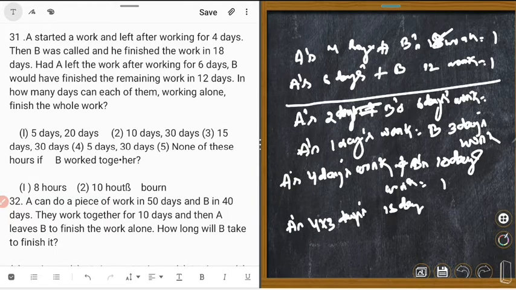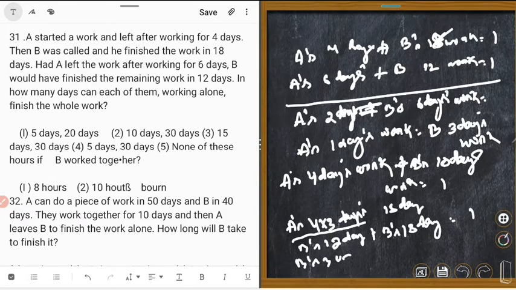So this is B's 12 days plus B's 18 days is equal to 1 work. Total B's 30 days is equal to 1 work. Could you understand?